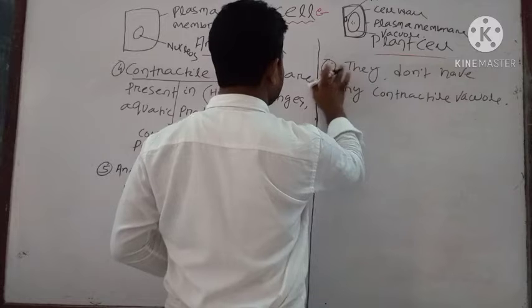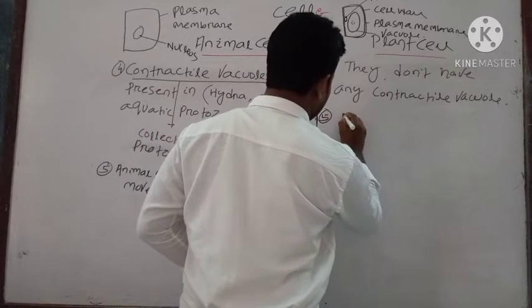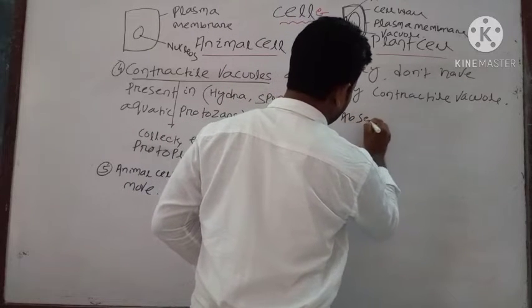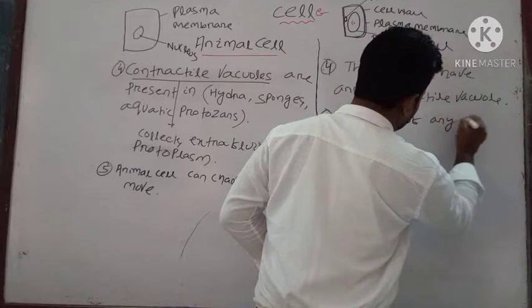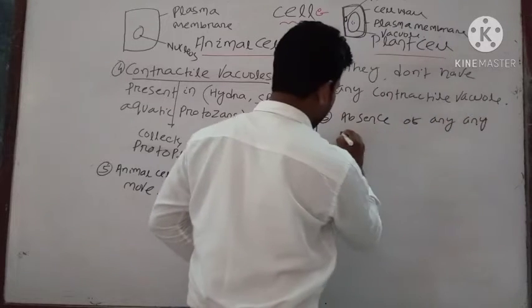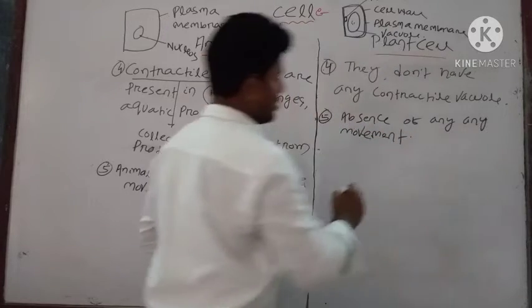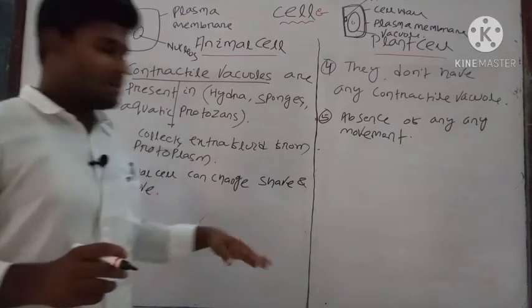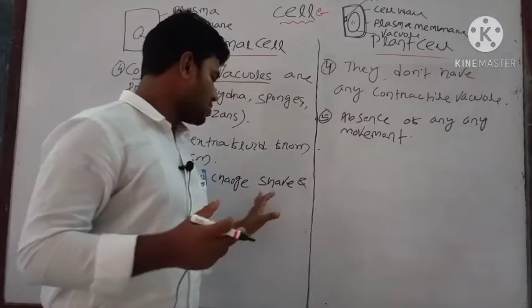Here it is totally absent. Absence of any movement. As we have discussed previously, as animal cells are moving, they require more energy. That's why there is presence of more mitochondria.